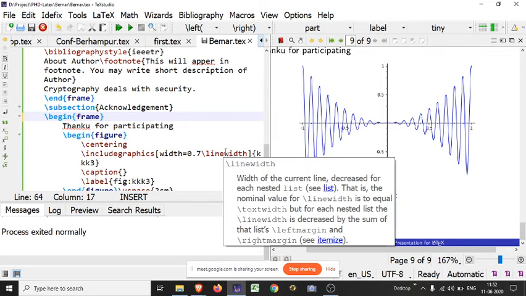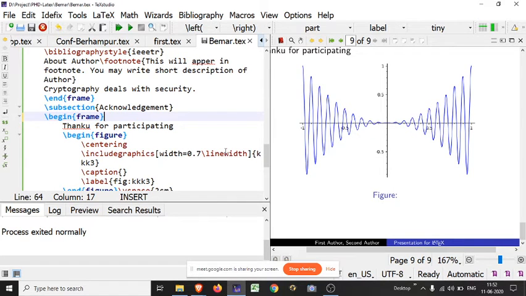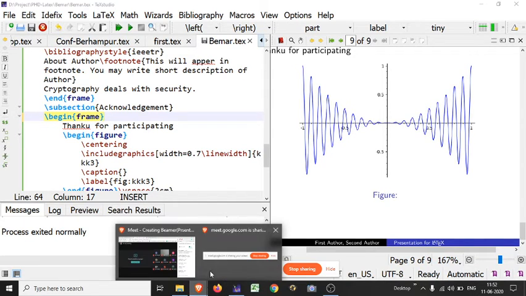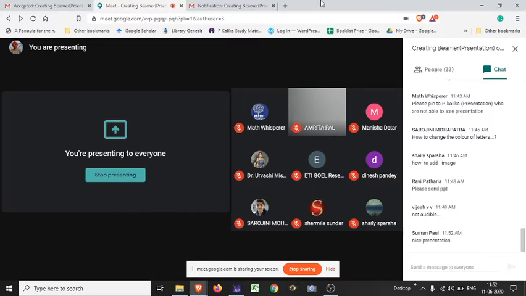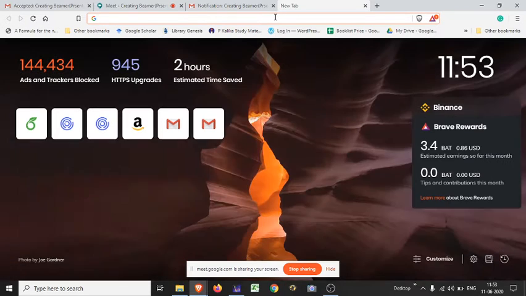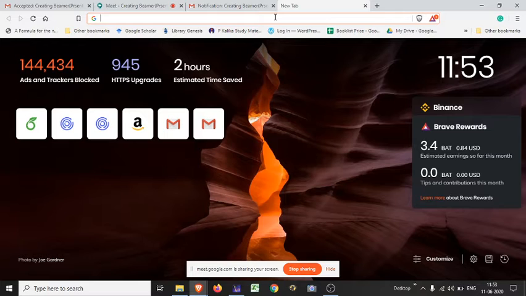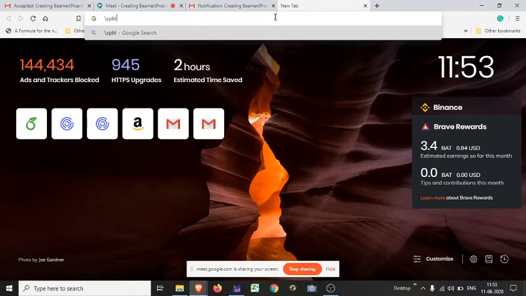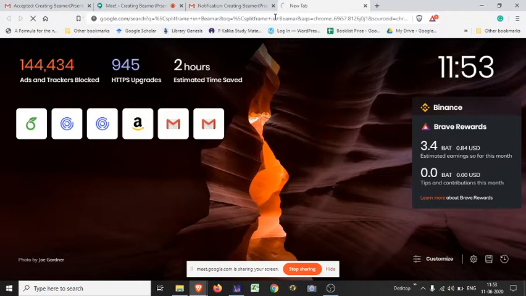Suppose you got stuck like me, then you just have to Google how to split the frame. Just take help of Google. I forgot the command. Search: split frame in beamer. Now look.